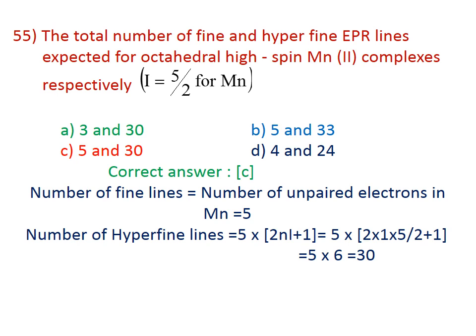The number of hyperfine lines will be equal to 2nI plus 1. That is 2 into 5 by 2 plus 1, which is 6, so 5 into 6 will be equal to 30. The correct answer is 30. Therefore, the correct answer for this question is C, 5 and 30.